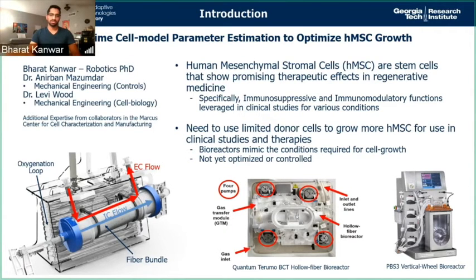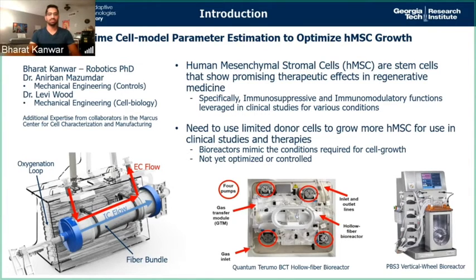Hi, my name is Bharat. I'm in the robotics PhD program, and I'm studying real-time cell model parameter estimation to optimize HMSC growth. Human mesenchymal stromal cells, or HMSC, are stem cells that show promising therapeutic effects for regenerative medicine. Specifically, their immune suppressive and immunomodulatory functions are highly leveraged in clinical studies for various conditions.